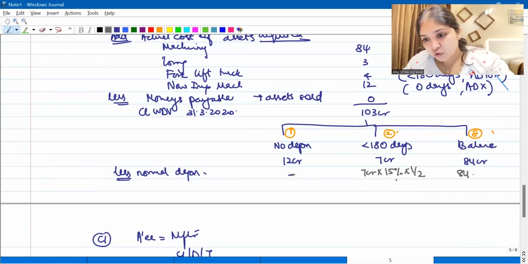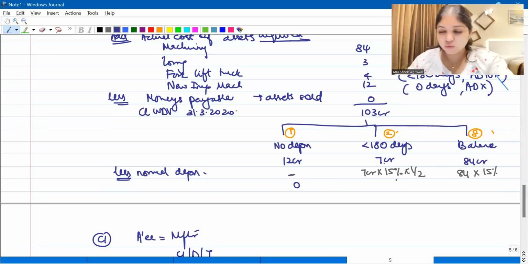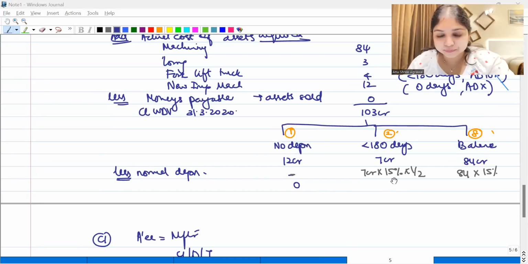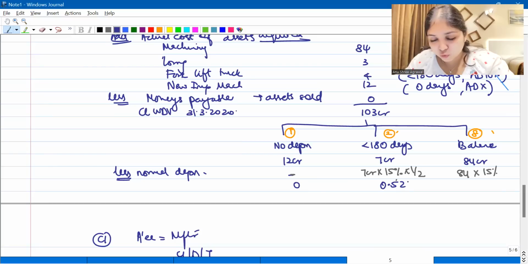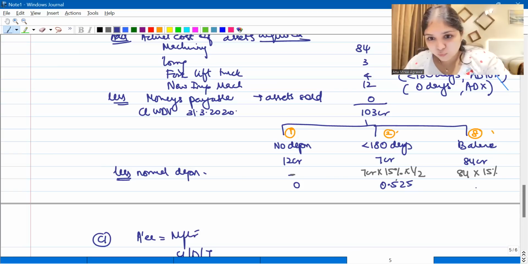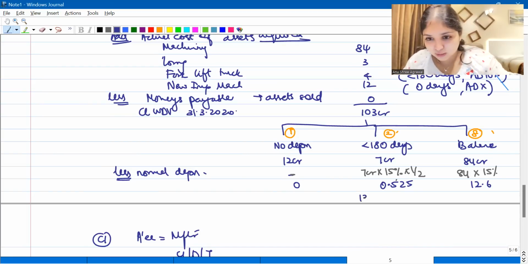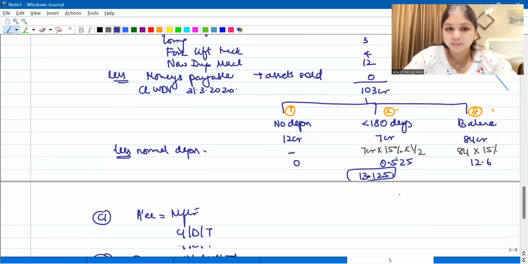On this balance 84 crores, you will get full 15% depreciation. So how much is this going to be? It's going to be 0 here. 7 into 15% divided by 2, you will get 0.525 crores here, and on this balance you will get 12.6 crores. So what is your total normal depreciation? Your total normal depreciation is going to be 13.125 crores.